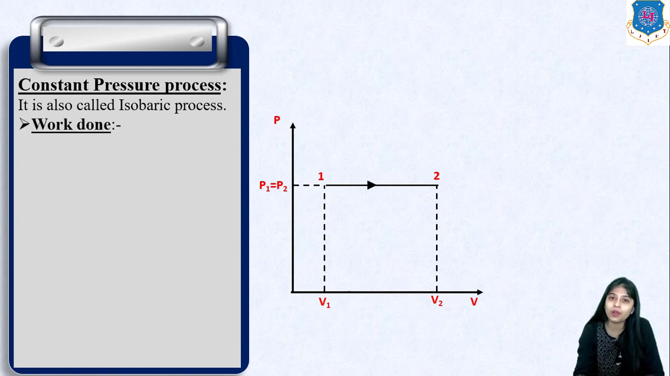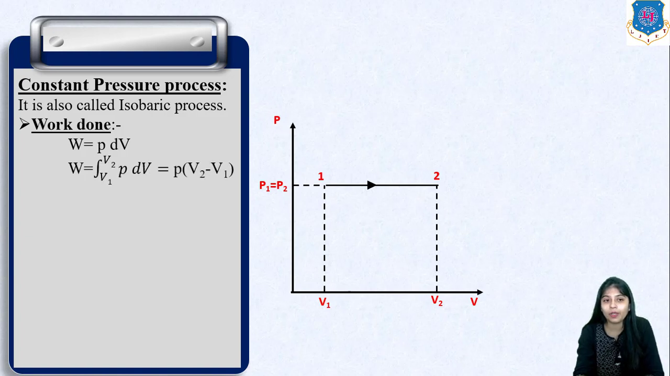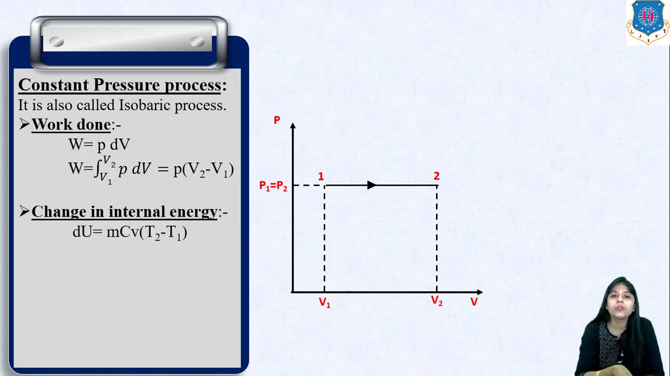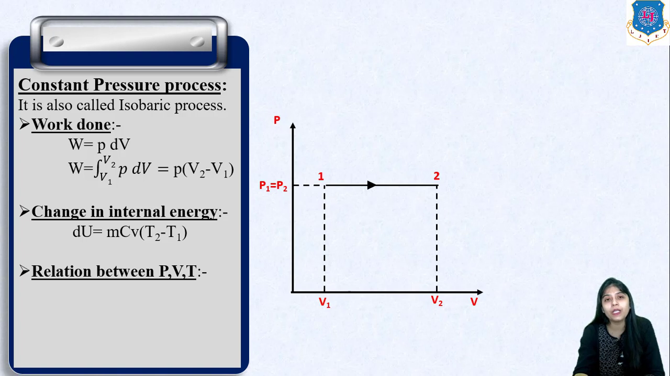So if we talk about work done, we know that W is equal to P dV. If we integrate with respect to V from V1 to V2, we'll get P (V2 minus V1). So this is the expression for work done. Now if we talk about change in internal energy, dU is equal to mCv (T2 minus T1).